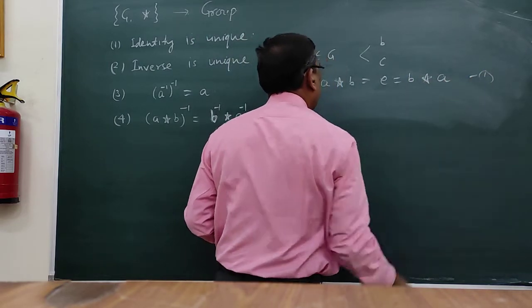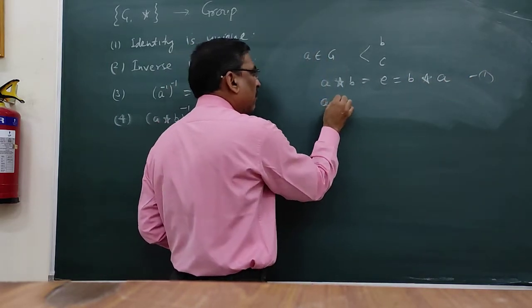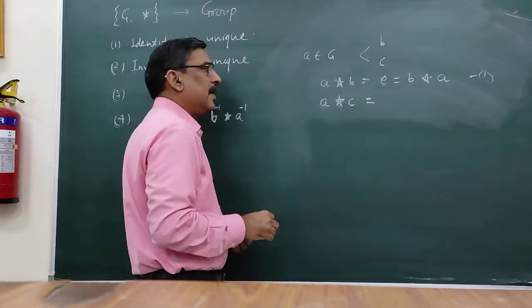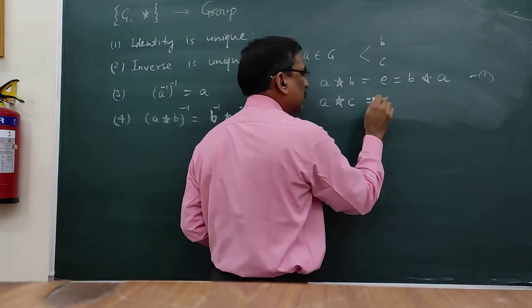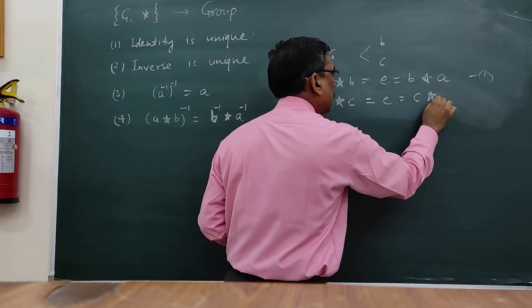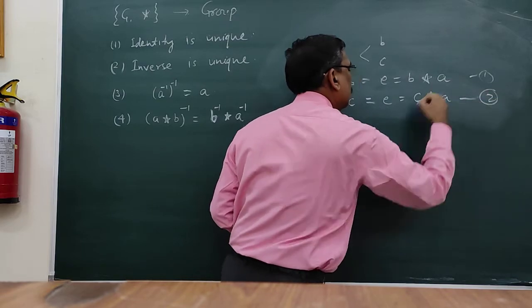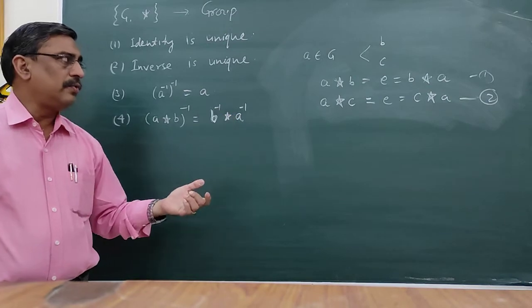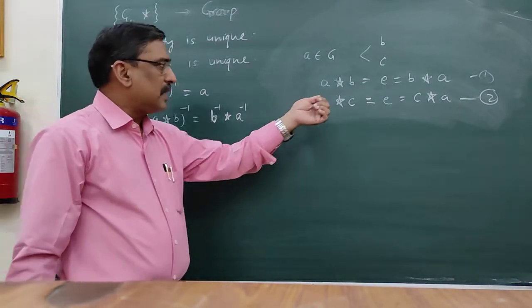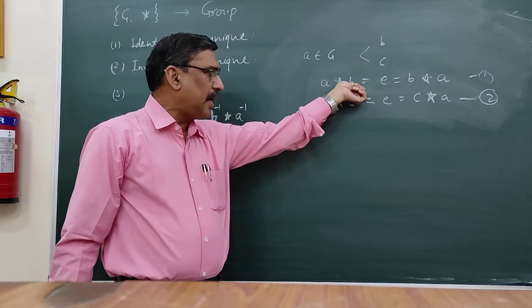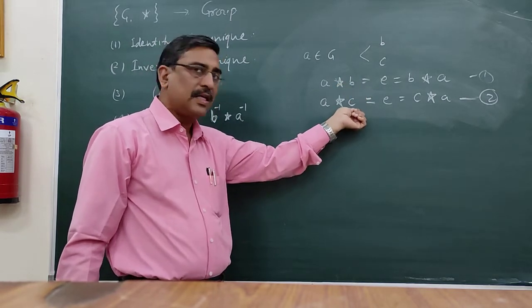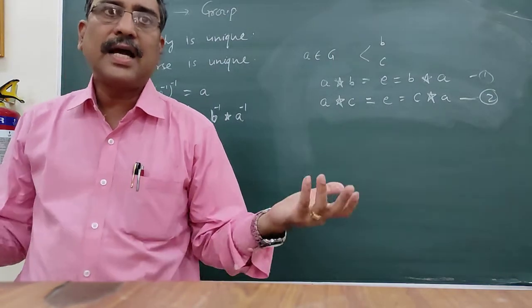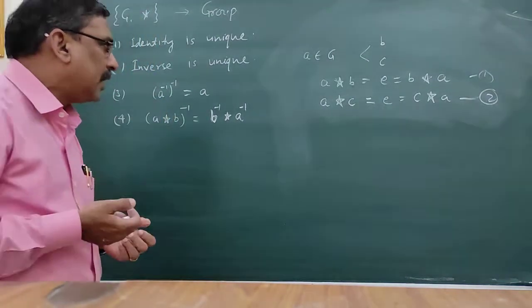This is 1. And if c is the inverse of a, then it gives us a * c is equal to identity, which is equal to c * a. So from these two we can see that b is the inverse of a, and c is the inverse of a, and our target is to prove that b and c are not different but they are equal.